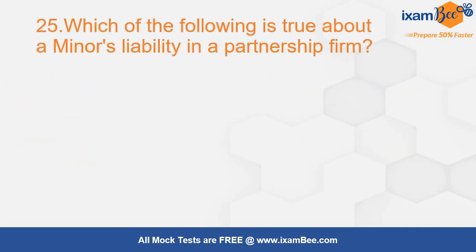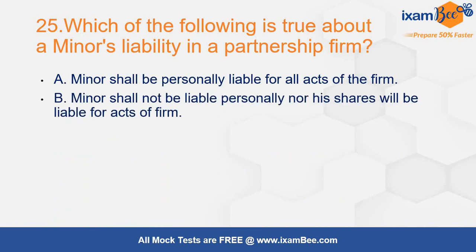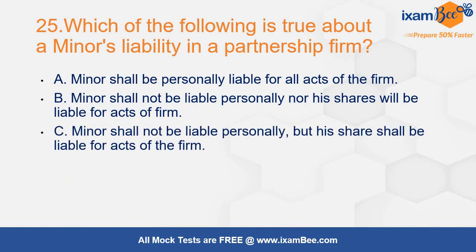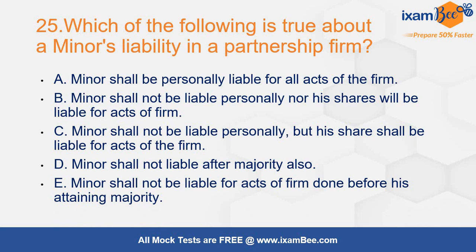Now the last question. Which of the following is true about a minor's liability in a partnership firm? Another important area. Minor shall be personally liable. Minor shall not be liable personally, nor his shares will be liable for the acts of the firm. He shall not be liable personally, but his shares shall be liable for the acts of the firm. Minor shall not be liable after majority as well. Minor shall not be liable for all acts of the firm that are done before his attaining majority.